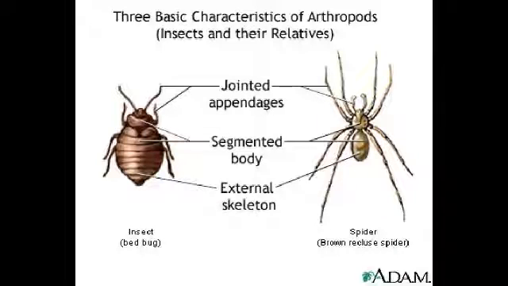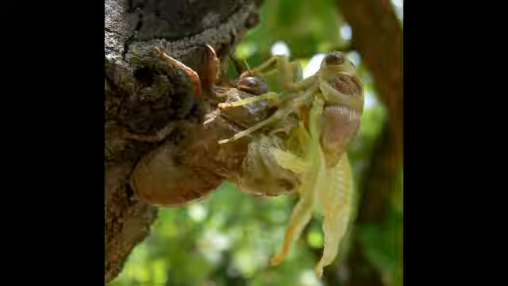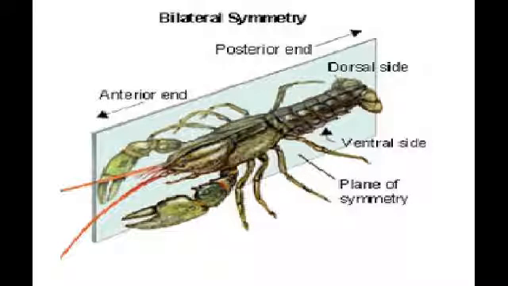Arthropods have a segmented body with paired jointed appendages that provide excellent movement for walking, swimming, flying, grabbing, fighting, digging, and biting, just to name a few. In most arthropods, the body is divided into a head, abdomen, and thorax. The outside skeleton of arthropods is made out of chitin, which protects the soft body of this animal and prevents water loss, allowing them to live successfully on land. Their body symmetry is bilateral.